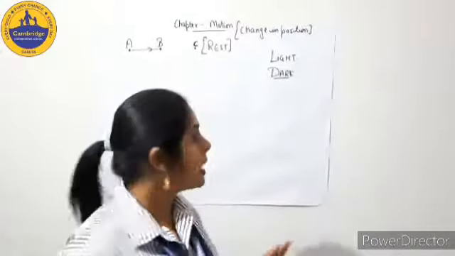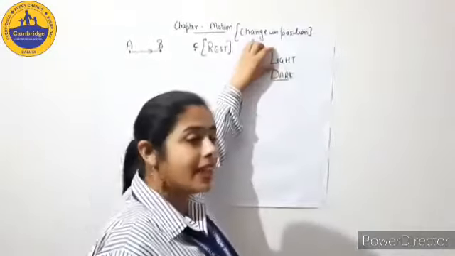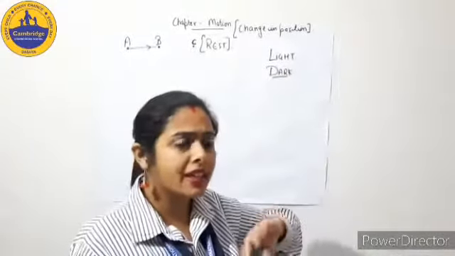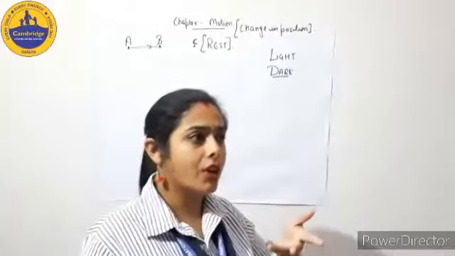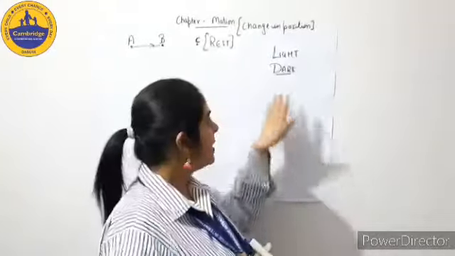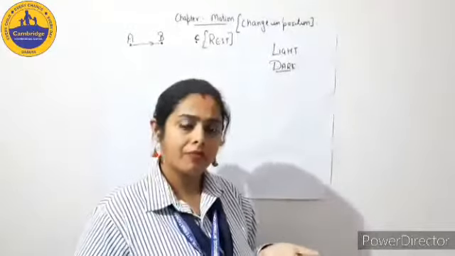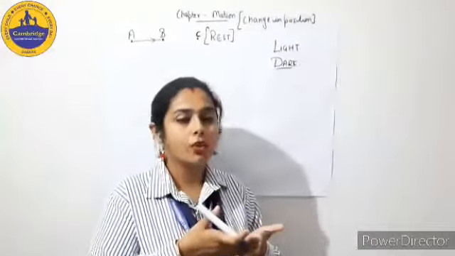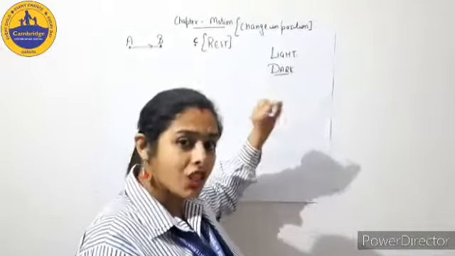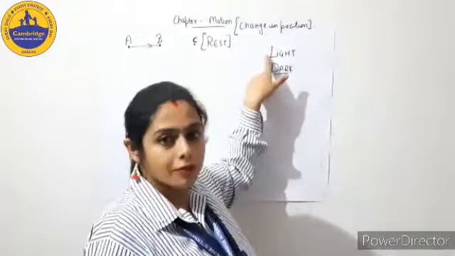The reason behind it is that light includes dim light, bright light, and different phenomena like what you have done, reflection, refraction. But in dark, what will you study? In a general way, you can say that dark is nothing, but it is just the absence of light.